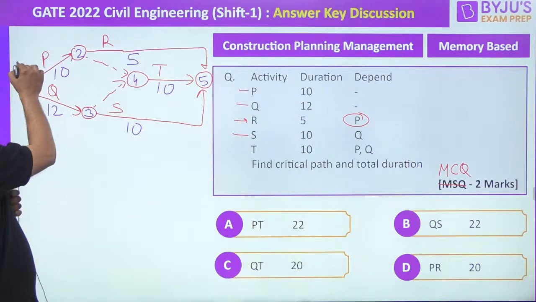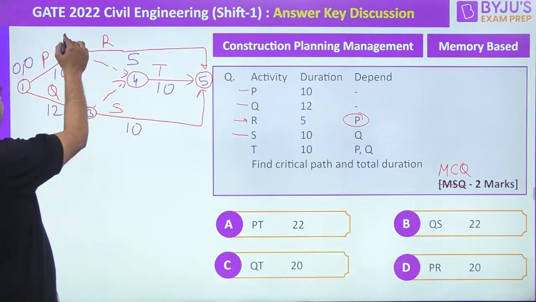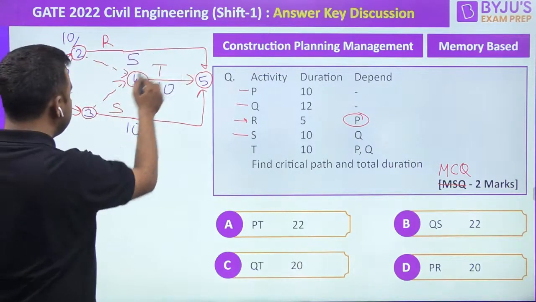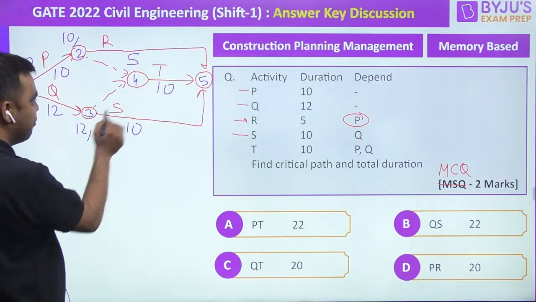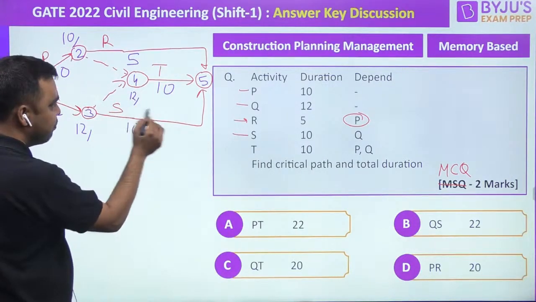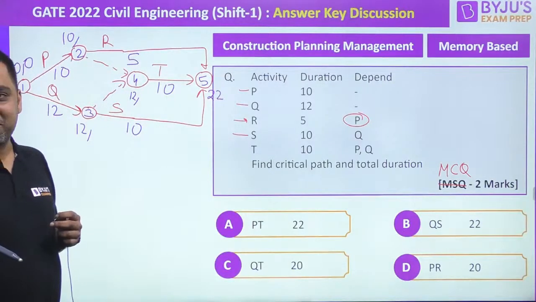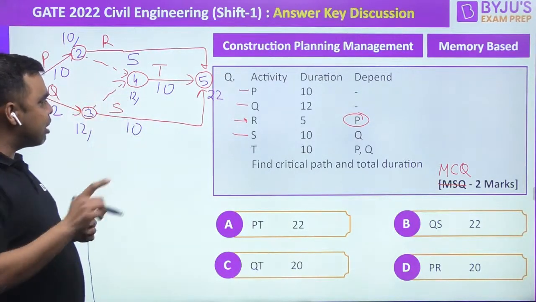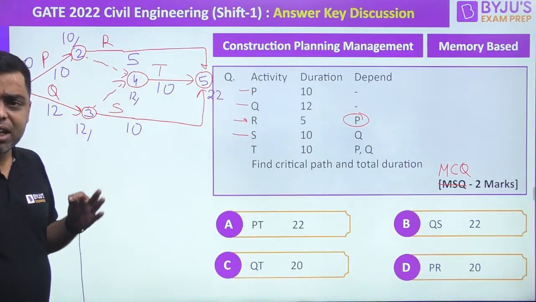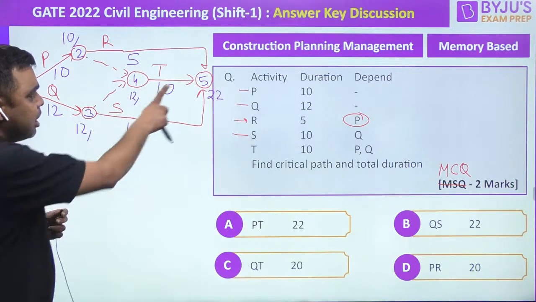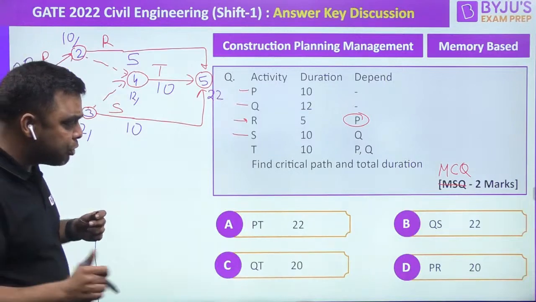Now, let us try to do the time calculation: 0, 0. This would be 10. Right, guys? And after this, this is 12. Again, this would be 12. And this would be 22. So from this time calculation, I can know that my critical path is the longest path time-wise, and the total project completion time would be 22.